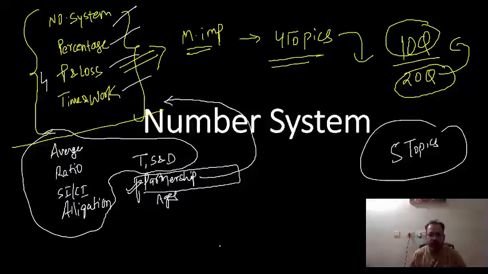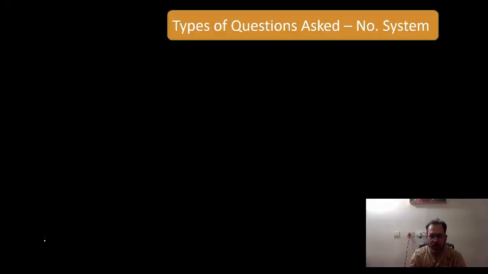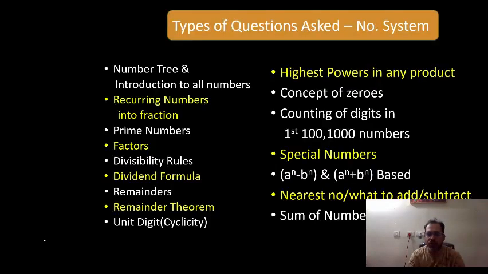So let's start. The first topic is number system. I hope it is clear. Now, what are the types of questions, the various types which are asked in number system? We have to work on these areas. These are the subtopics of number system. First, we have to work on the number tree, classification, or you can say introduction of all the numbers.